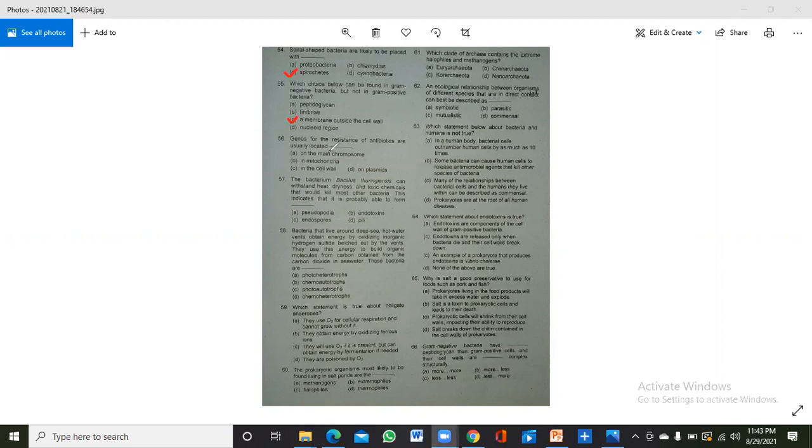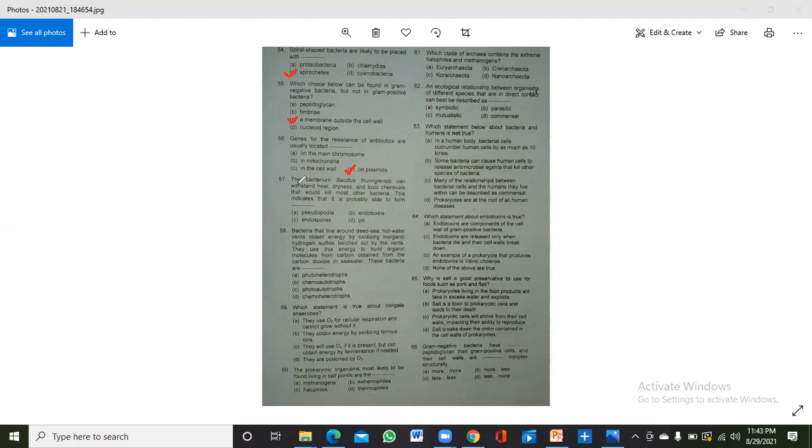The 56th is: the genes for antibiotic resistance are usually located, and they are mainly located on the plasmids. If a bacterium has plasmids, there is a chance that bacterial resistance genes will be present on the plasmid.